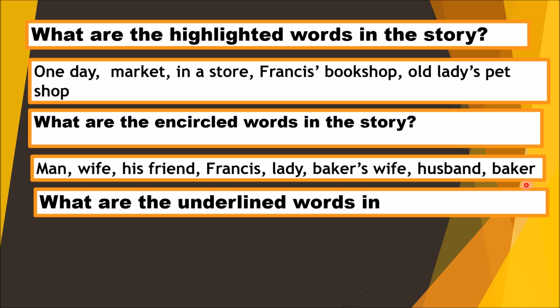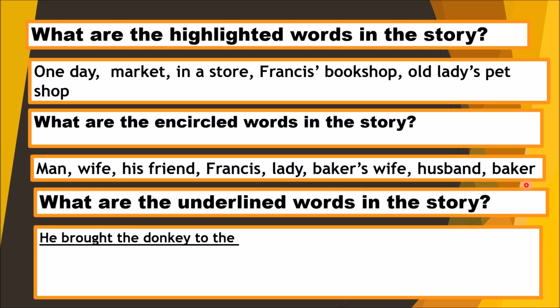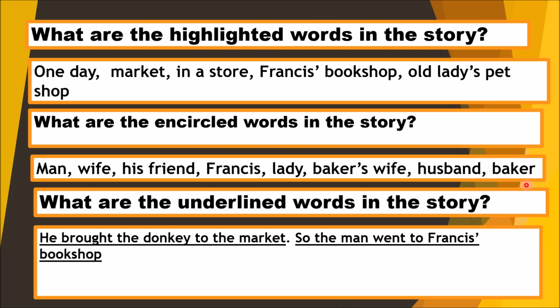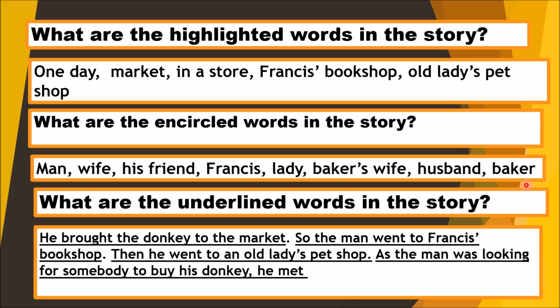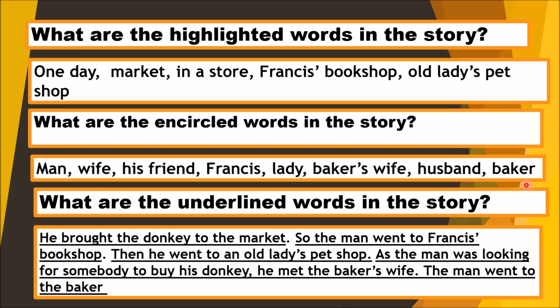What are the underlined words in this story? Okay, these are the underlined words. He brought the donkey to the market. So the man went to Francis' bookshop. Then he went to an old lady's pet shop. Then another one, as the man was looking for somebody to buy his donkey, he met the baker's wife. Then the man went to the baker and sold his son's donkey.